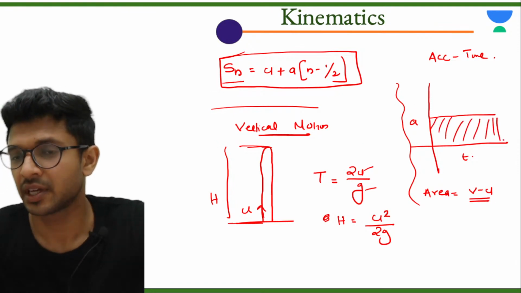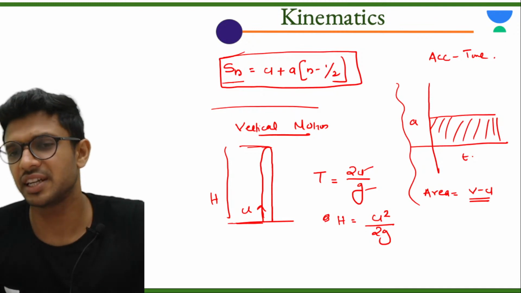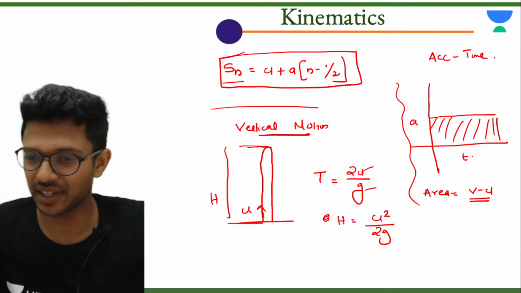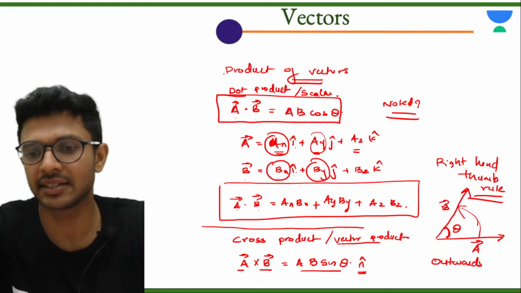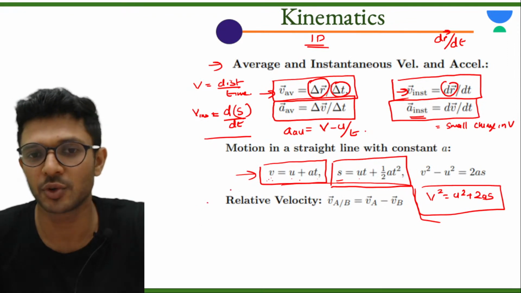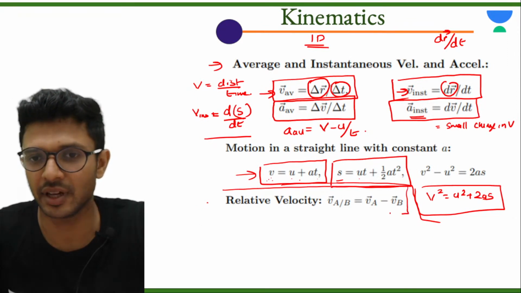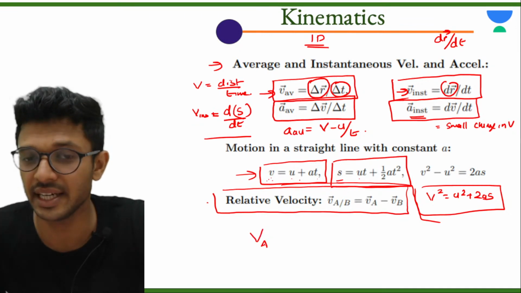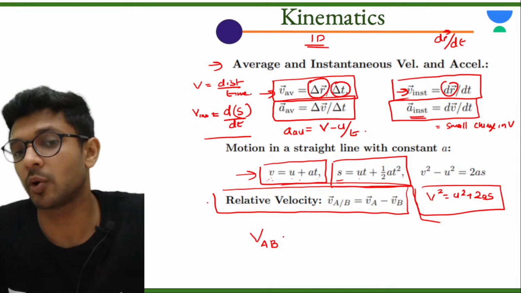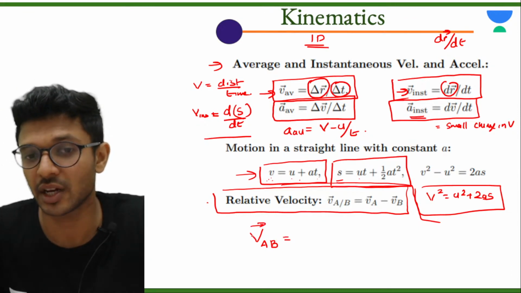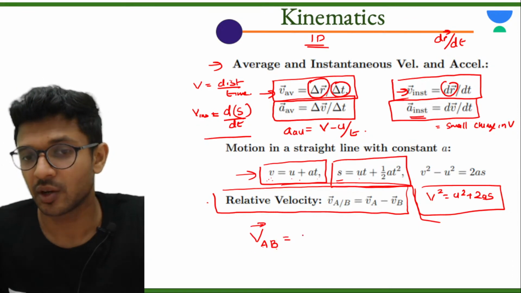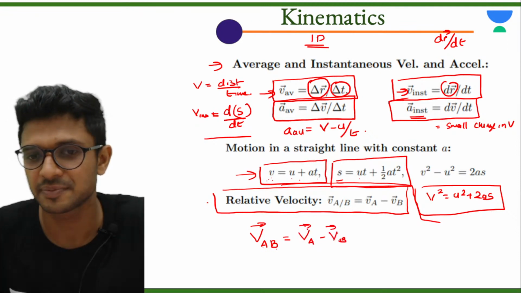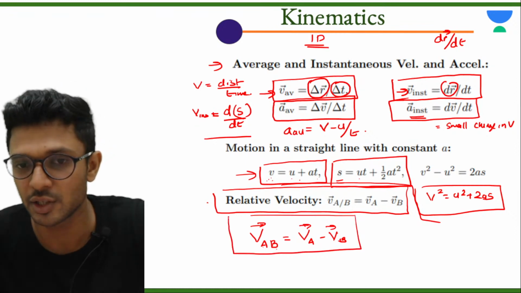ये है ना हमारा area. If we just find out the area under the graph, it will be directly giving us the change in velocity. Okay, yes. And the one last concept that you have to get from here is the relative velocity. मतलब if you want to find out the velocity of a body A with respect to another moving body B, the formula is written as velocity of A with respect to B. What is its expanded formula? Velocity of A minus velocity of B. ये भी note कर लें.